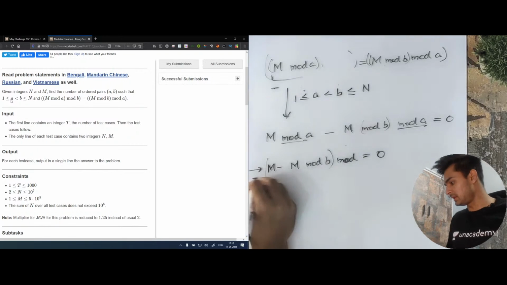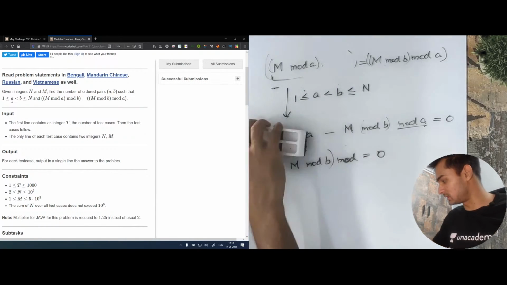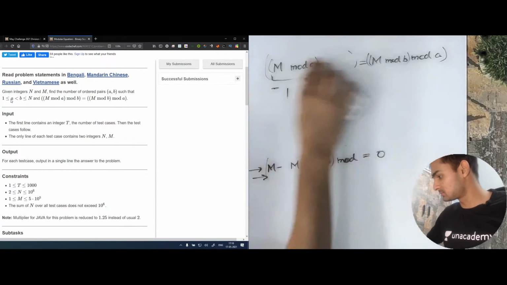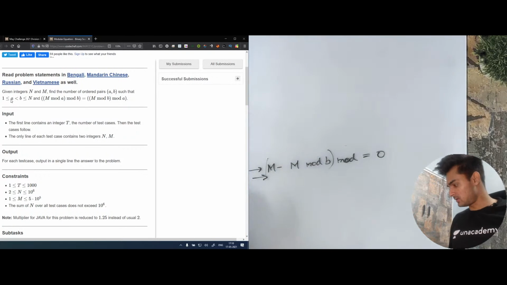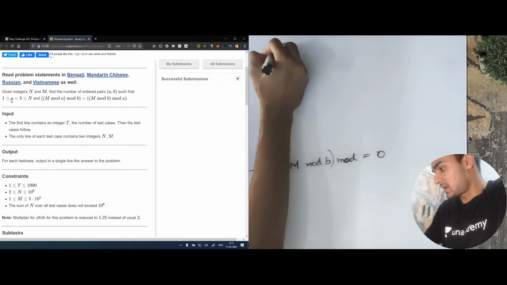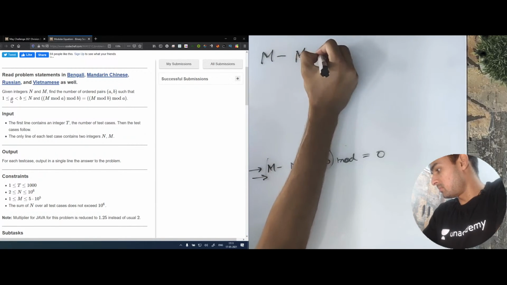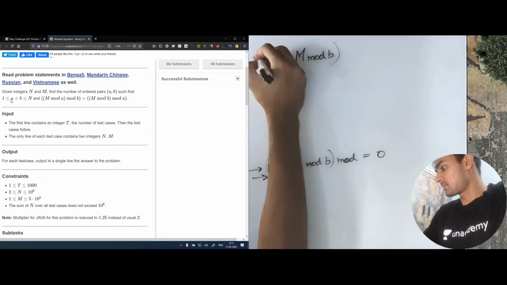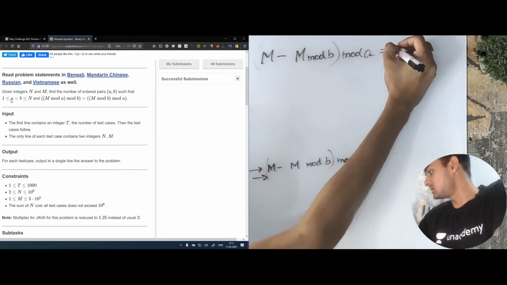Okay, so let me rub everything and write this on the top, and then I'll explain what we need to do with this. So for now we have got the condition as m minus m mod b, mod a equals 0.